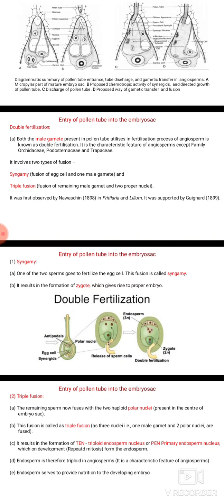Syngamy is the fusion of the egg cell and one of the male gametes, and the second one is triple fusion, a fusion of the remaining male gamete with the two polar nuclei. It was first observed by Nawaschin in Fritillaria and Lilium, and it was supported by Guignard.